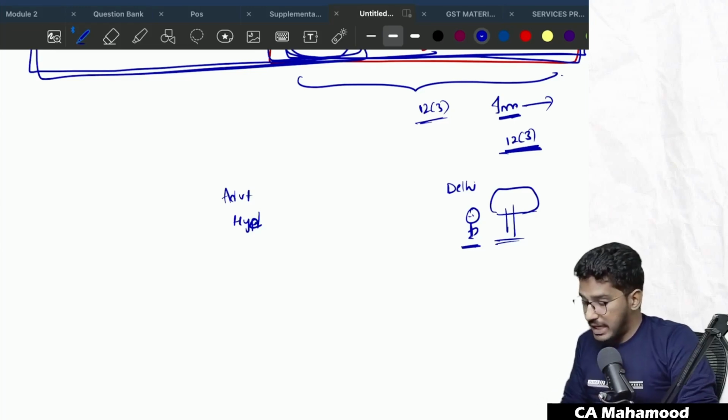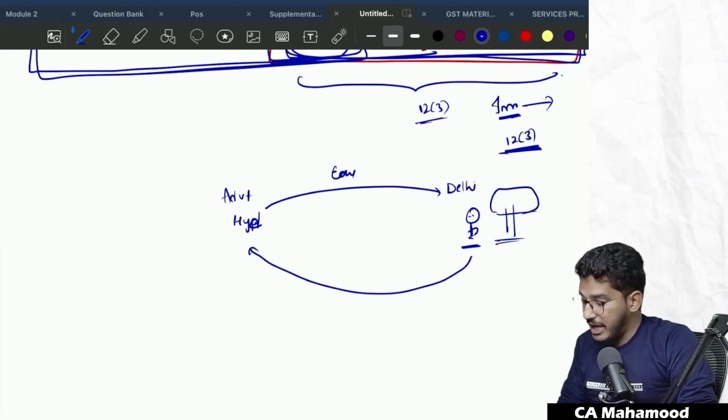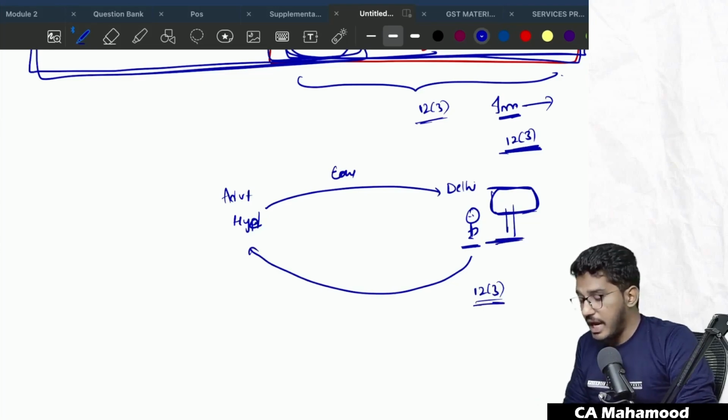Billboard. So now this advertising company has taken that on lease. They paid the consideration, and from them they have taken this right to use this hoarding, right to use this immobile property. So this will be covered by 12 subsection 3. Why? Because it is service in relation to immobile property. And 12 subsection 3 says that place of supply will be the place where the immobile property is actually located. So where is the immobile property located? Delhi. Place of supply will be Delhi.